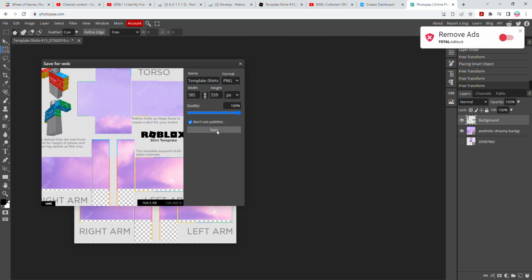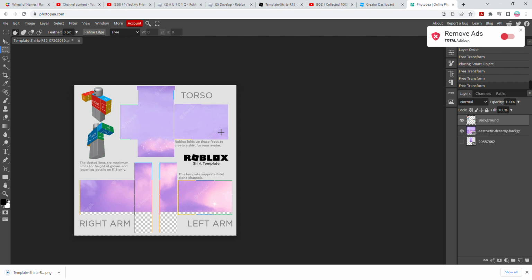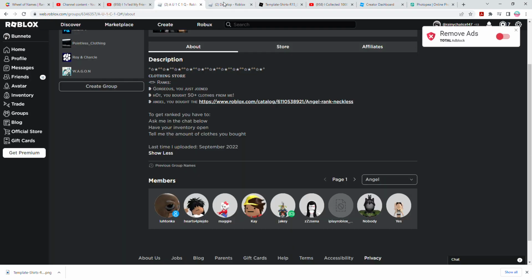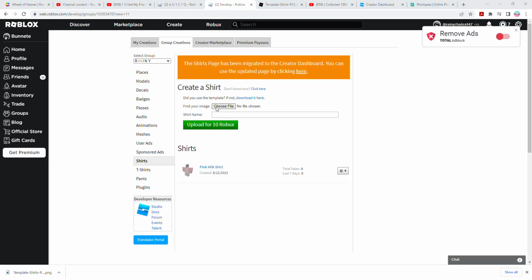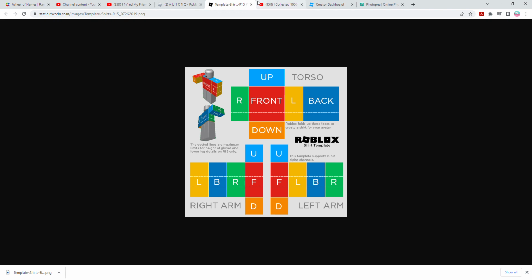Save templates. Develop. I know I have a lot of tabs open, okay? Okay, I'll just use this one. And open and upload for 10 Robux. I don't have that much Robux. I spent it all on this one. Yeah. That's how you do it.